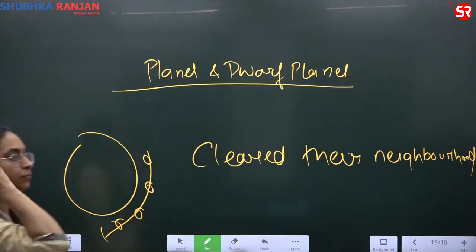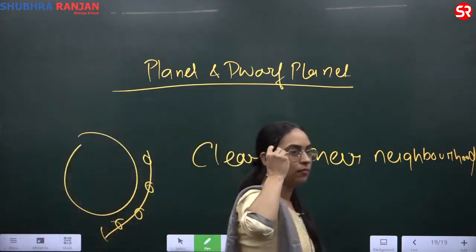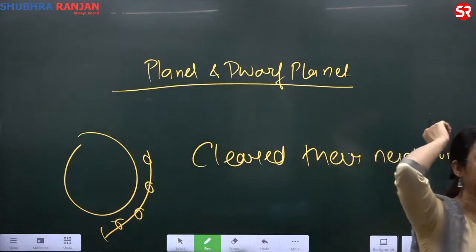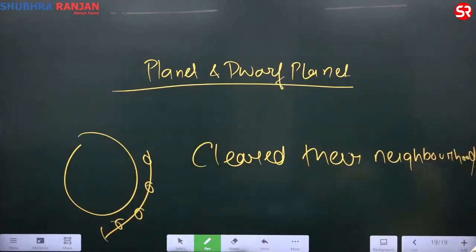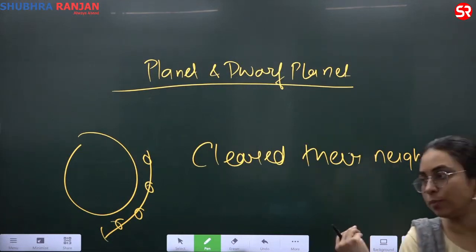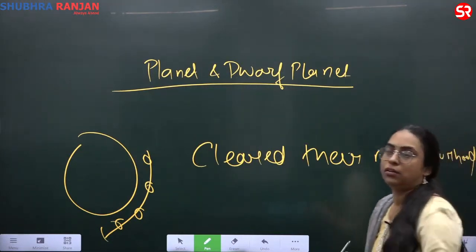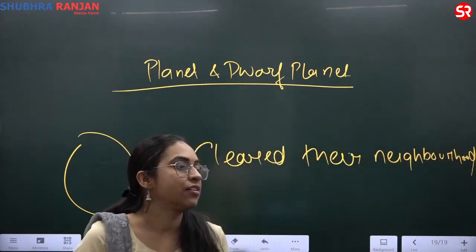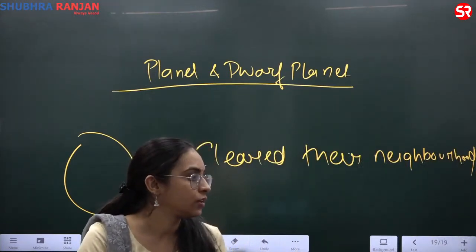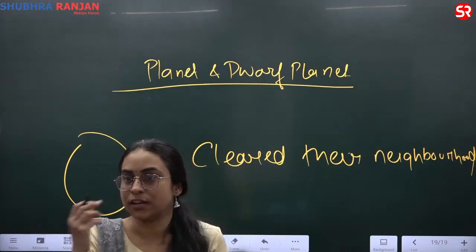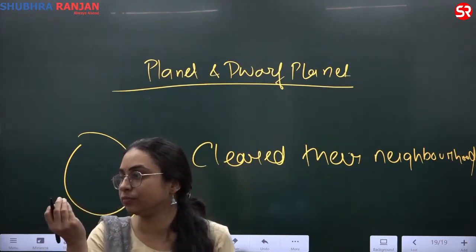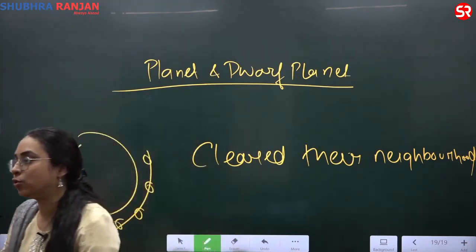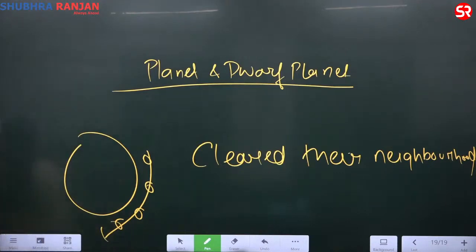Next point, likhe. Some examples of dwarf planet. कुछ examples लिखे. एक तो है Pluto. The second one is Ceres, C-E-R-E-S. We saw Ceres, right? Ceres is a dwarf planet. It has not cleared its neighborhood.